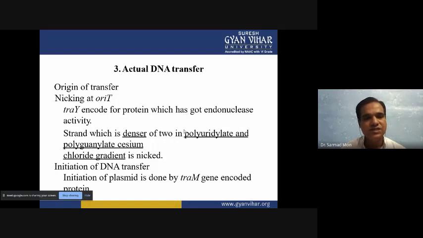Initiation of DNA transfer is done by the TRAM gene and the protein it encodes. So this is the process of how this is happening.